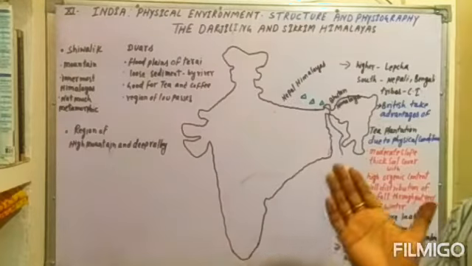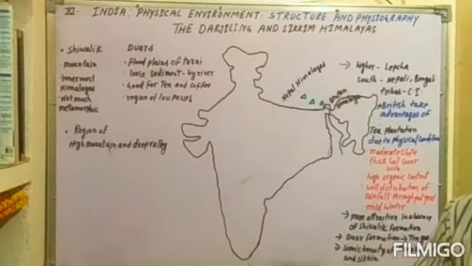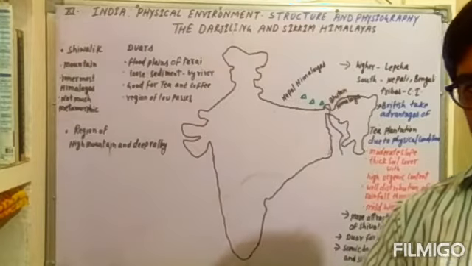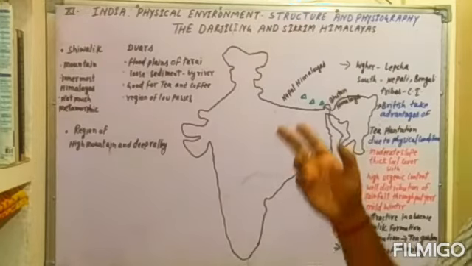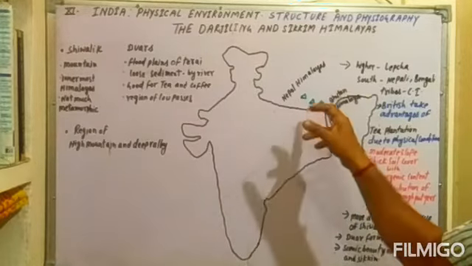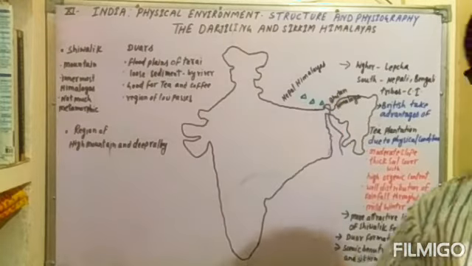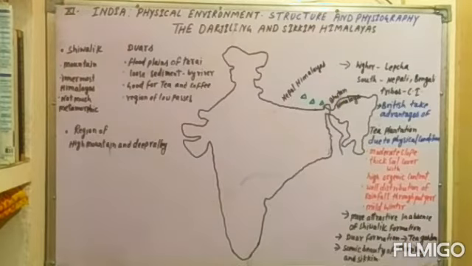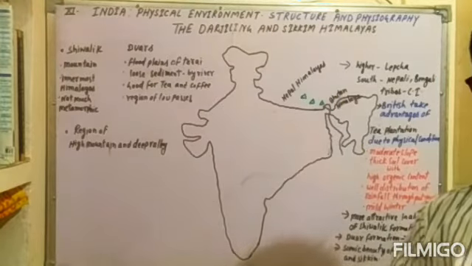So this is a very important region for the deep valleys and for the highest mountain in India, such as Kanchenjunga. You can see Makalu and Mount Everest, very high peaks, among the highest mountains in the world also.